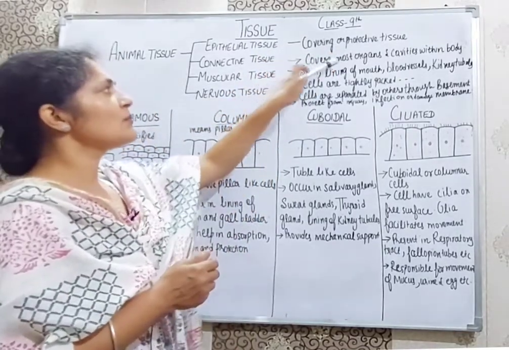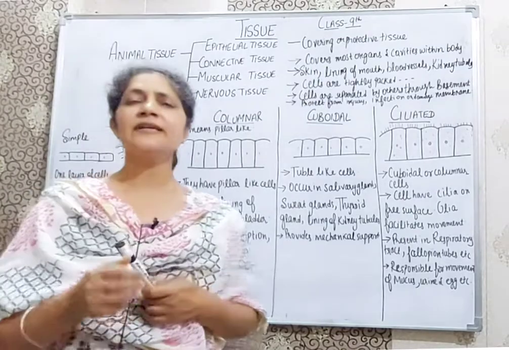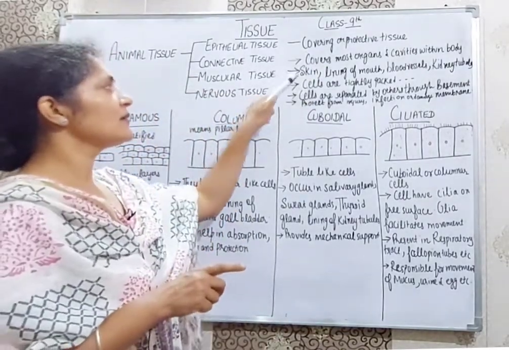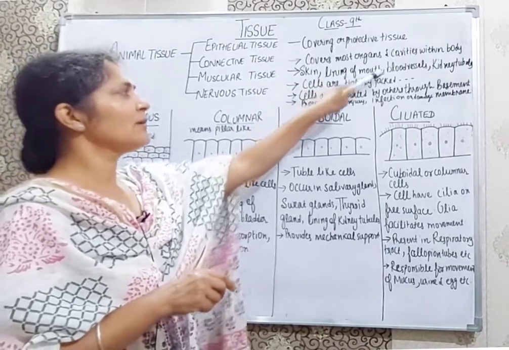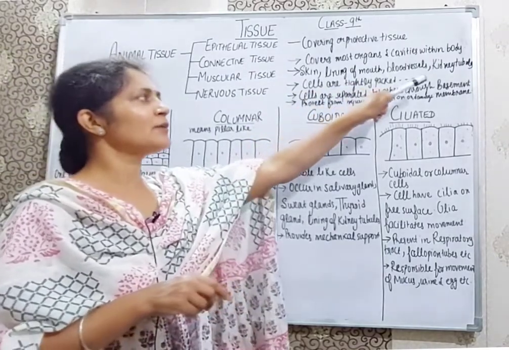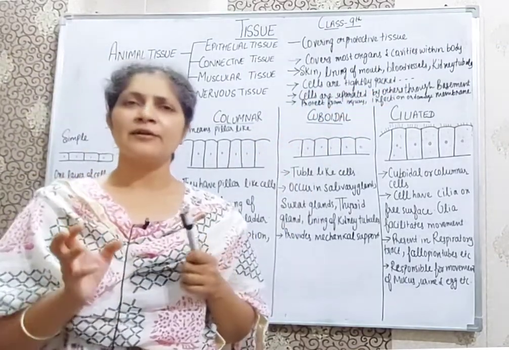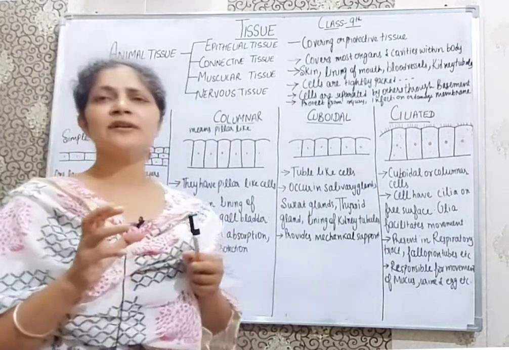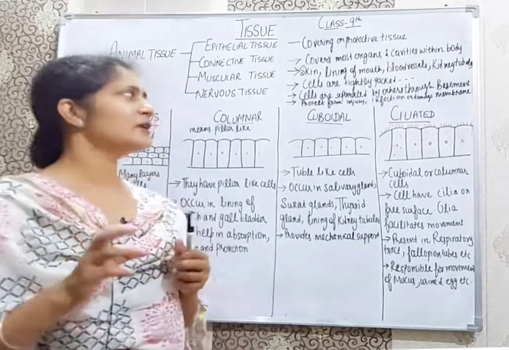Skin, lining of the mouth, blood vessels, kidney tubules, all are made of epithelial tissue.